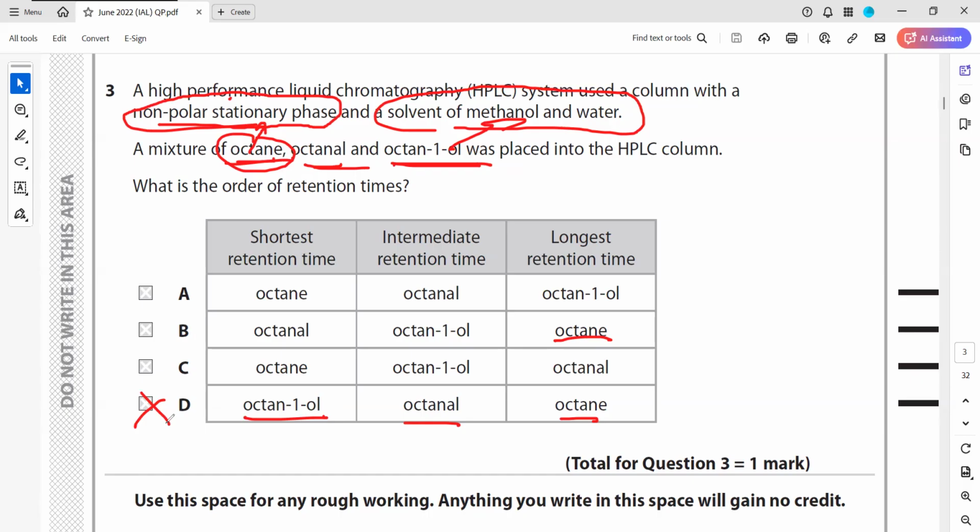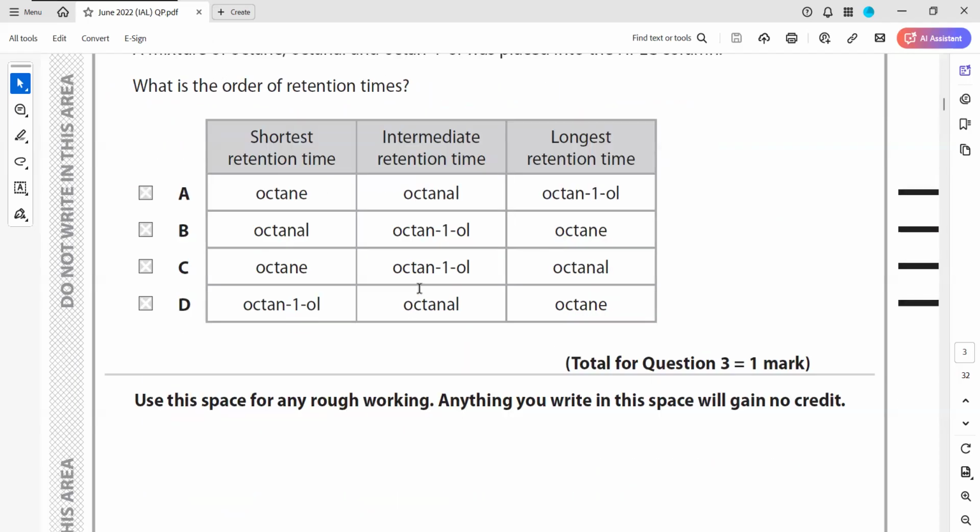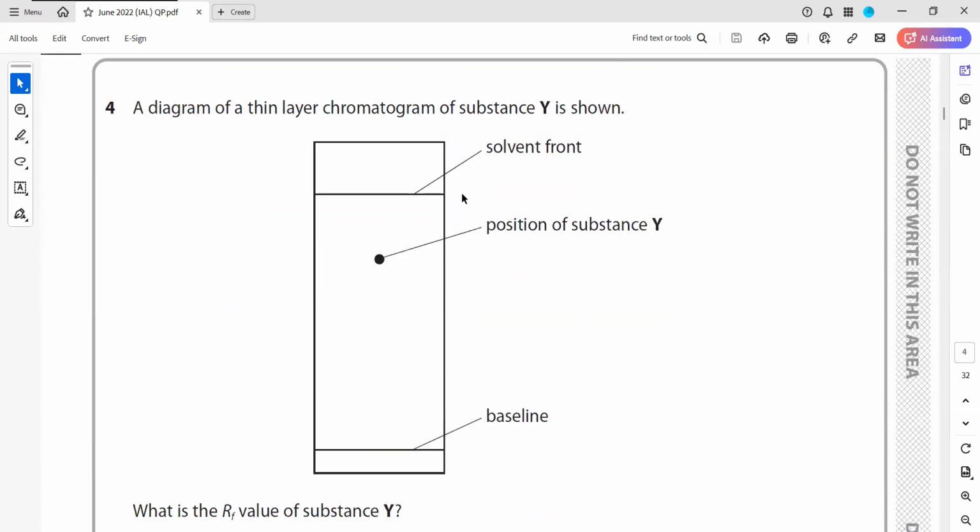In normal phase liquid chromatography, if the stationary phase is polar and the solvent is non-polar, the opposite answer will be there. So you always check the type of force and the type of molecule to understand. The longest time is for the one which is attracted least to the moving solvent and most to the stationary phase, and the shortest time is for the one which is attracted most towards the moving solvent.